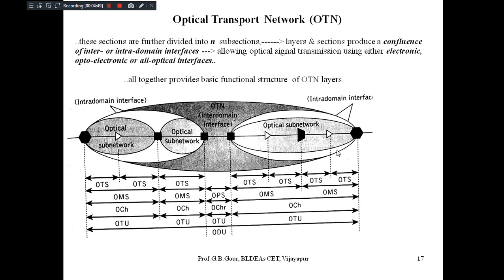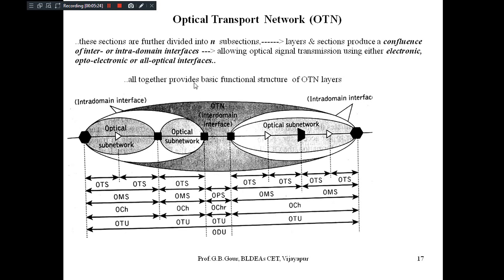The whole thing you can see here is the optical medium. Now that has been divided into different sections by some elliptical sections. Some of them are shown for intra-domain interfacing, and some for inter-domain interfacing. Both the ends are meant for intra-domain communication, whereas the middle one, OTN, is going to provide the inter-domain interface or communication between the different elements of the network.